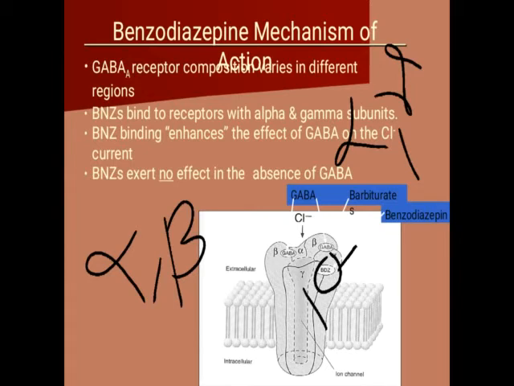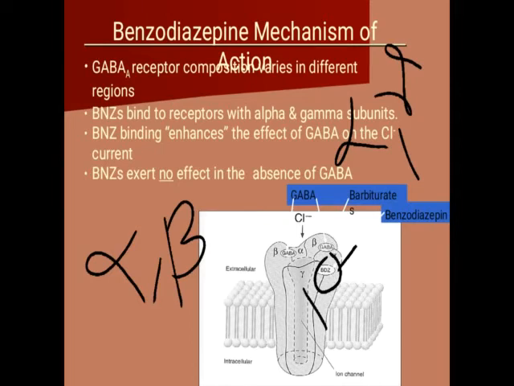Next part, benzodiazepine and barbiturates are GABA agonists. So they activate the GABA receptor so that the chloride ion channel can open. Barbiturates are responsible to increase the duration of chloride ion channel opening, and benzodiazepam is responsible to increase the frequency of chloride ion channel opening. So ultimately both are responsible to increase the entry of chloride into the cell. That is the hyperpolarization state.